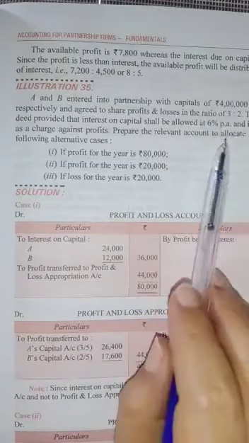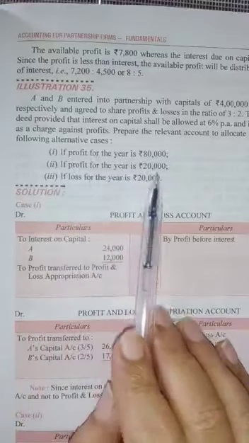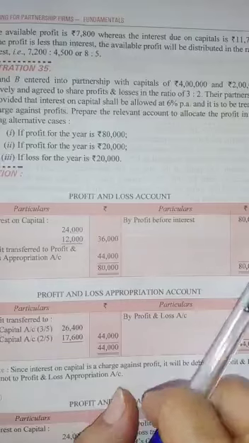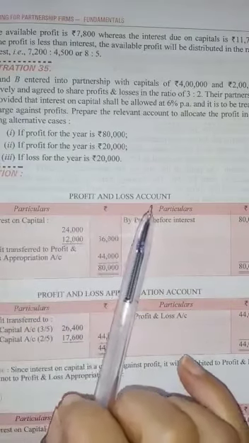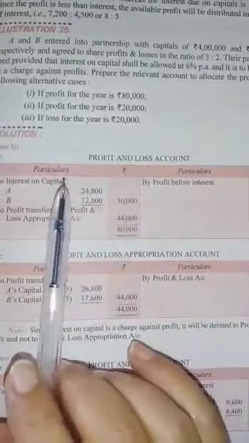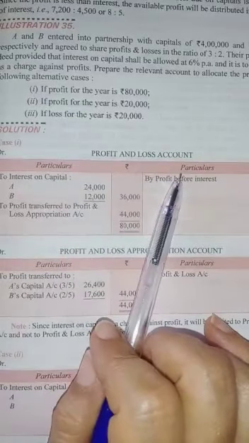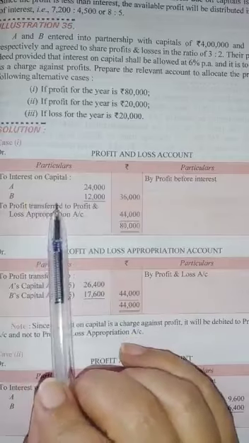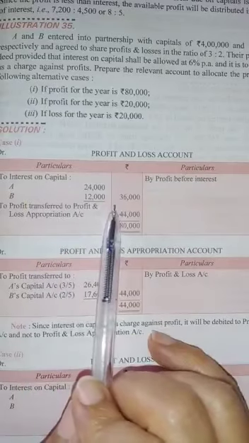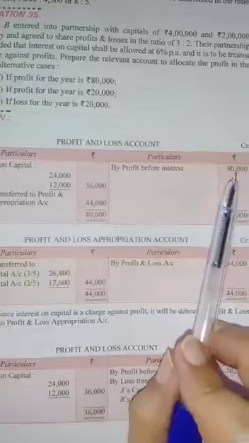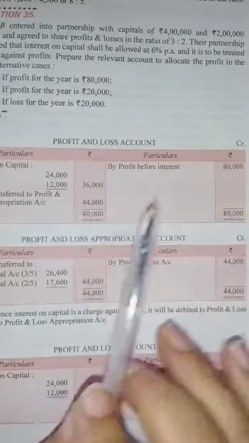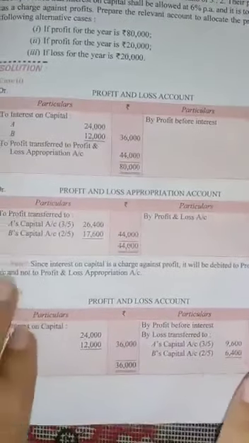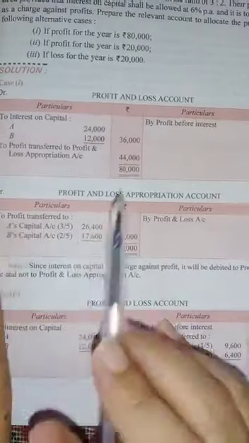In total you need 36,000 and the profit of first year is 80,000. So this is a charge. For a charge you will prepare the profit and loss account. You will give interest on capital 24 and 12, total 36. So after deducting 36 from 80, you will be getting the remaining profit of 44,000. And this profit will be divided among A and B in the ratio 3:2, their agreed ratio.